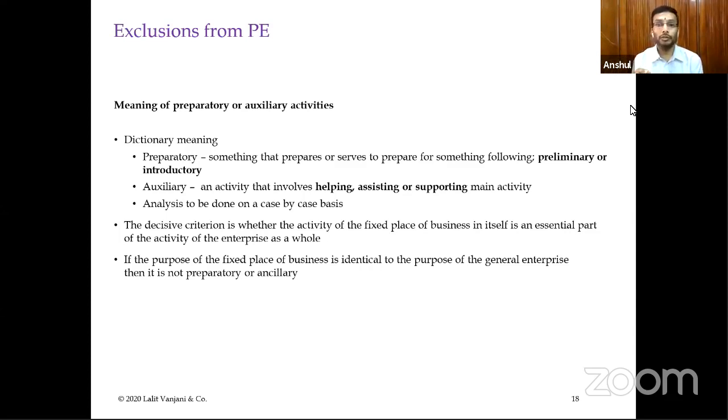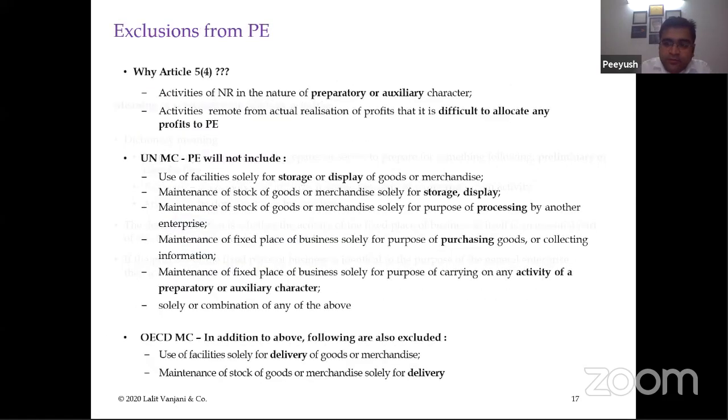So if you would see, maintenance of stock is not covered as an activity in the OECD model convention, right? So let me go back. In my opinion, I'm asking which would we follow? While applying, we will not follow. See, there is no generic criteria. We will have to see each and every treaty. Each and every treaty of India might have different language. So let me just explain to you in the OECD model convention.